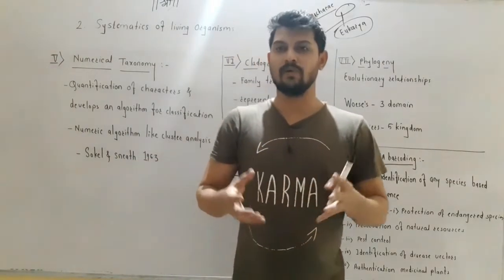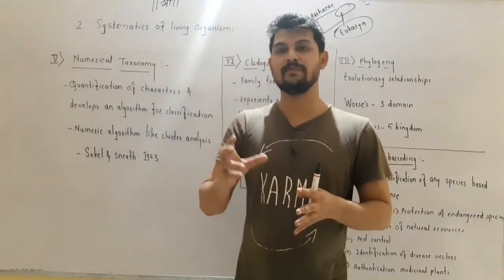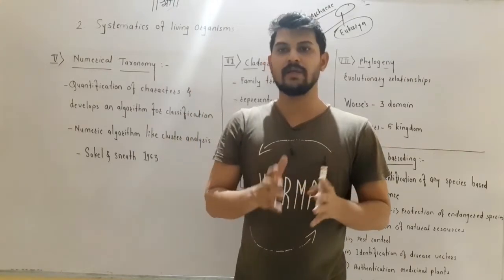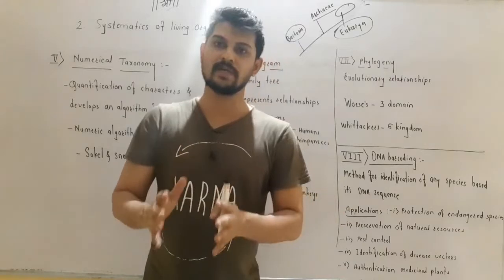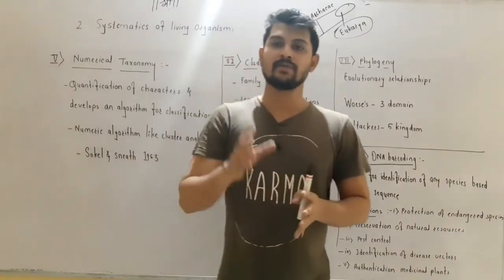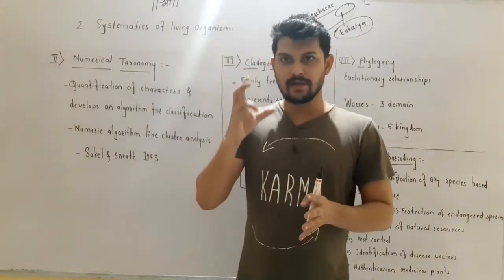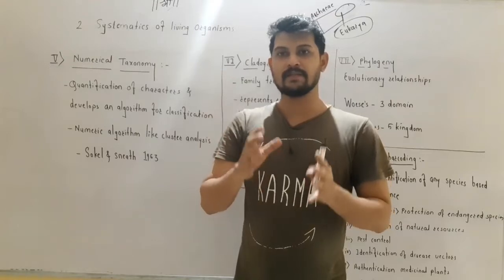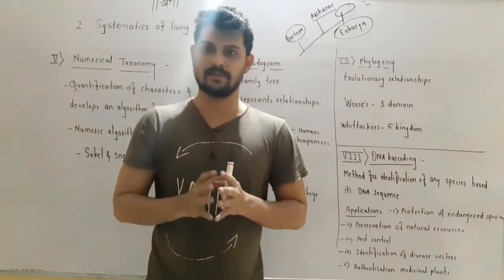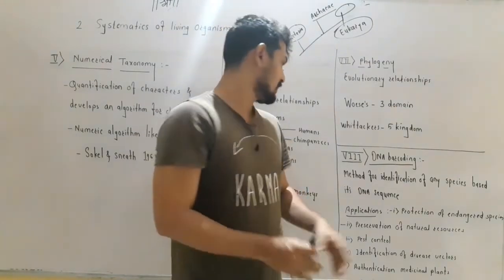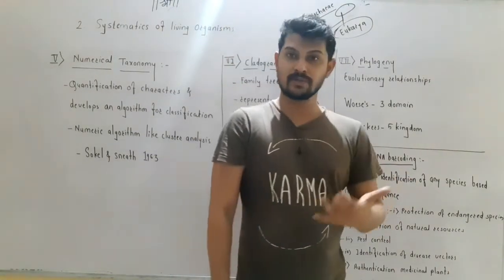So what is a barcode? Generally we use a barcode specifically for a product. In this way, DNA can be used as a barcode for identification of any particular species, right? So that DNA barcode can be used as a tool for the identification of a particular species. Getting this? So for this purpose, DNA barcoding can be used.